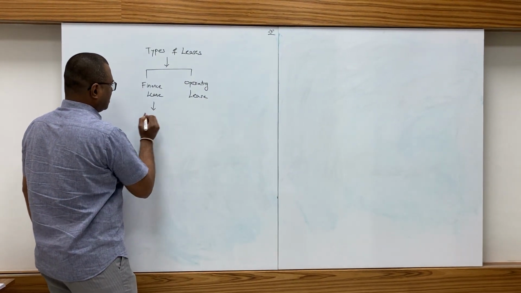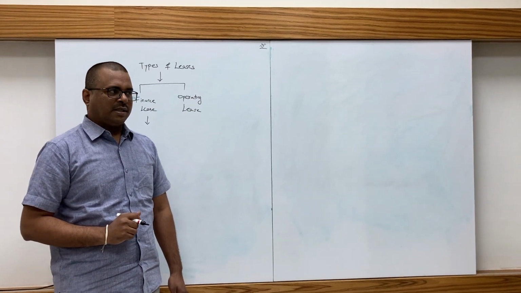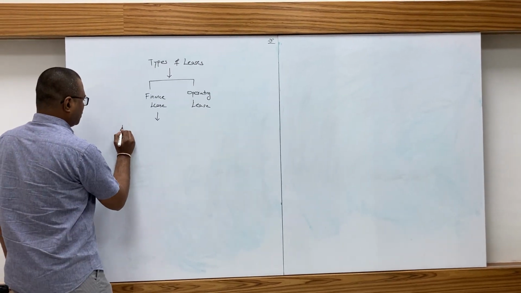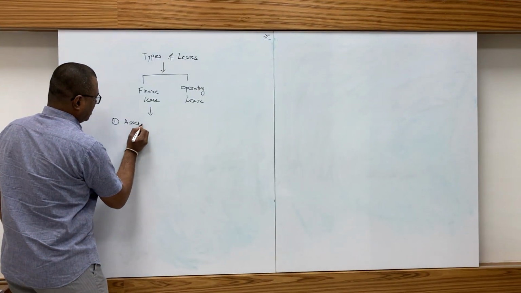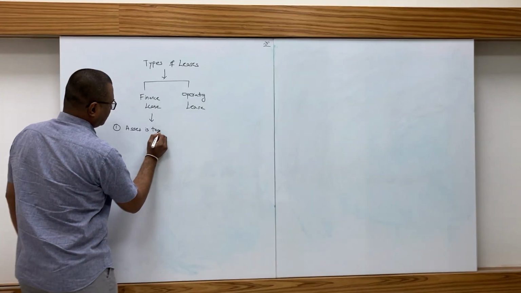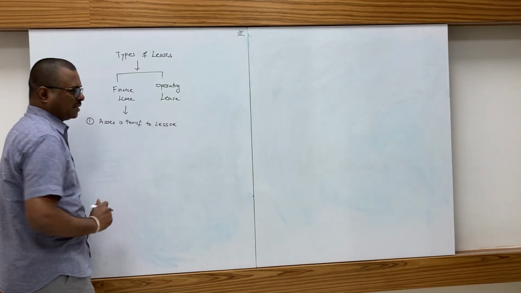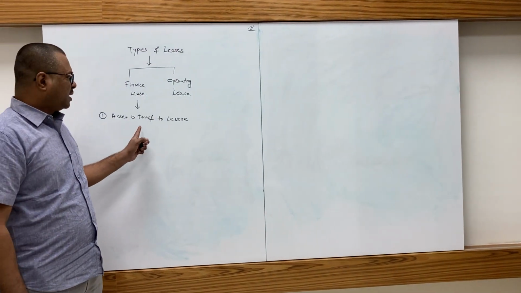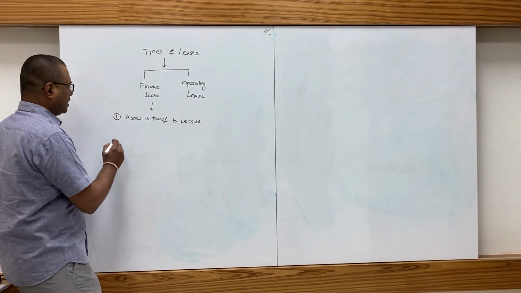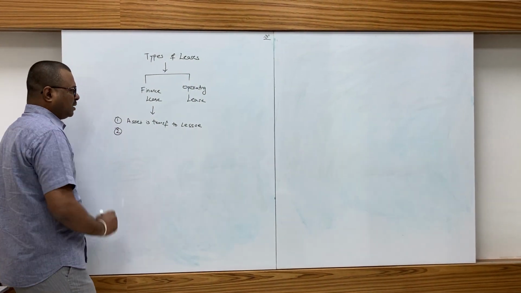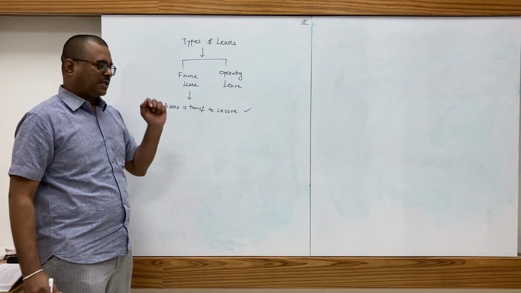Now let us understand which lease is called finance lease. Suppose the asset is transferred to the lessee at the end of the lease term. If the asset is getting transferred to the lessee at the end of the lease period, then it is a finance lease. If this condition is satisfied, then it will come under finance lease.